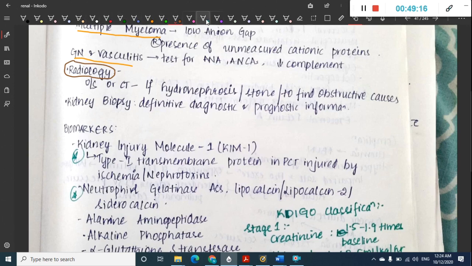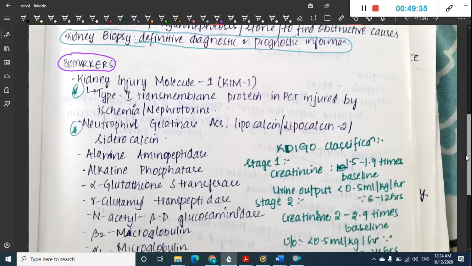Then we can do this kidney biopsy. Actually, this kidney biopsy is diagnostic and definitive, and it gives prognostic information. Okay, that is kidney biopsy. Then we have some biomarkers. So what are the biomarkers in kidney injury? We have different types of biomarkers.